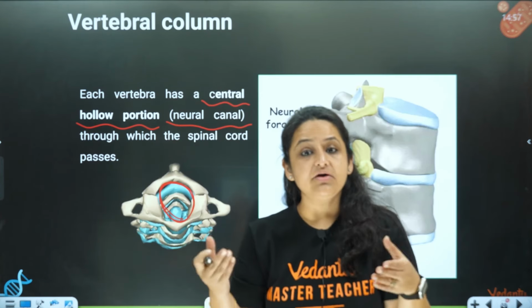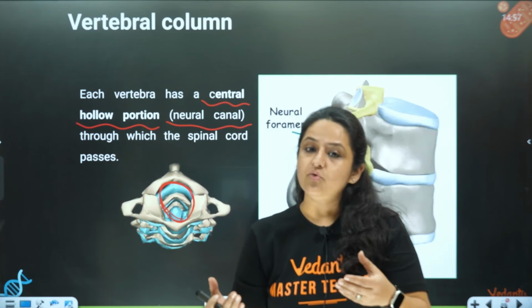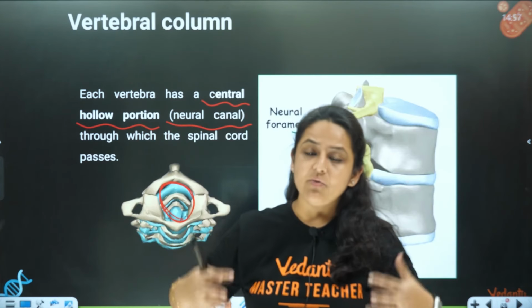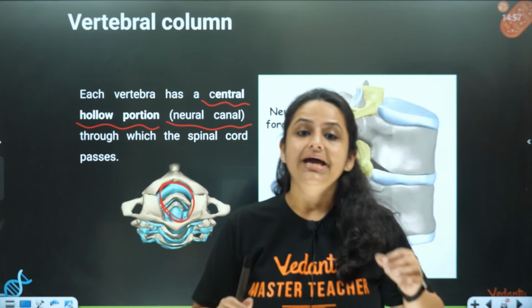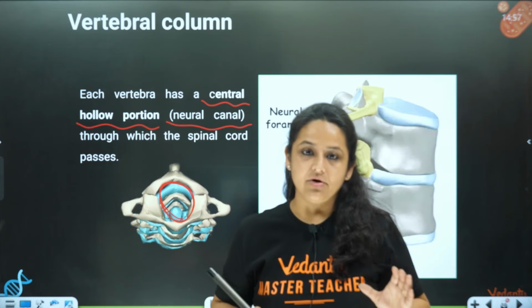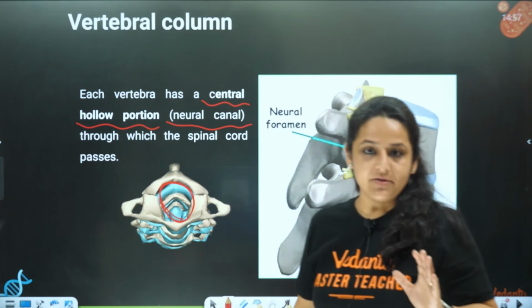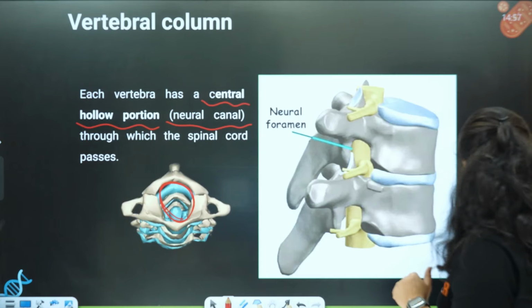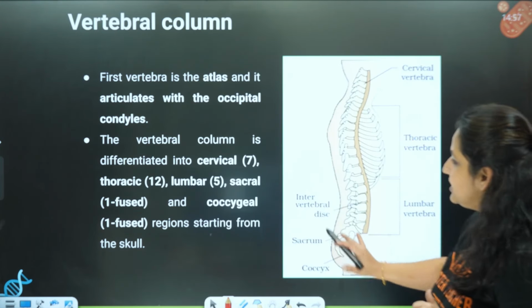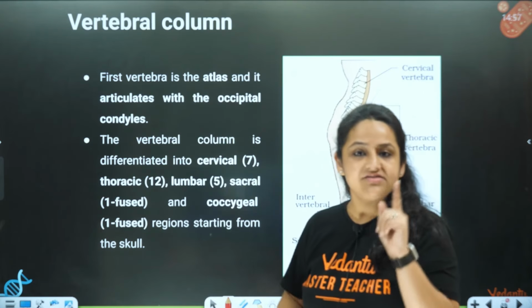So what is another role of the vertebral column? Apart from providing framework and support to the body, it is also protecting our spinal cord. This is another function of the vertebral column. Now how many vertebrae were present in total? We have counted the number as 26.